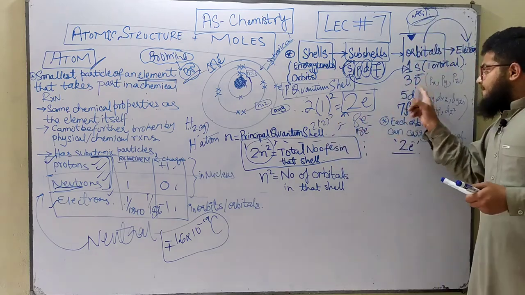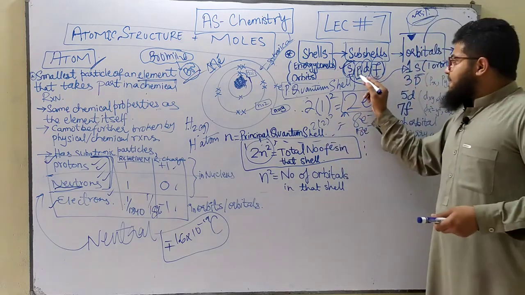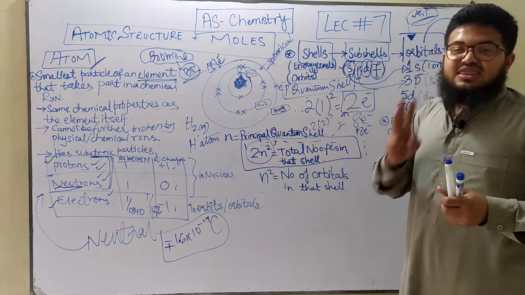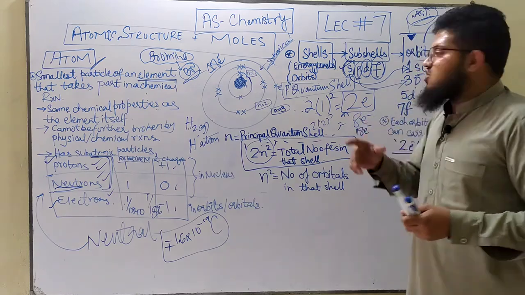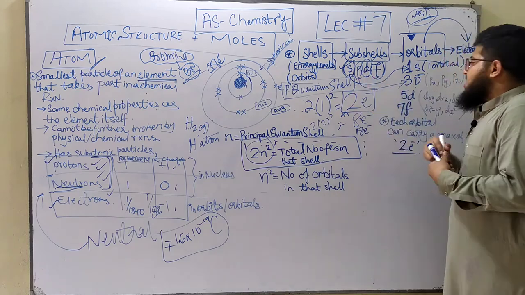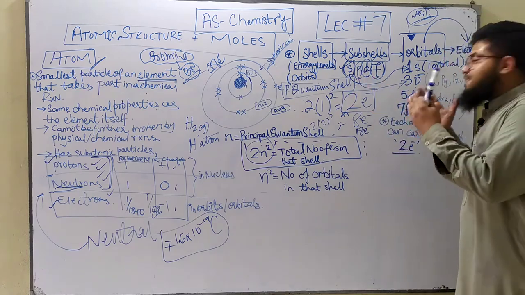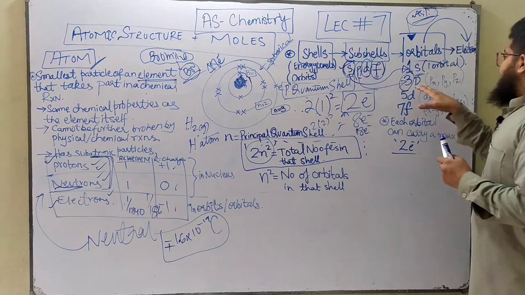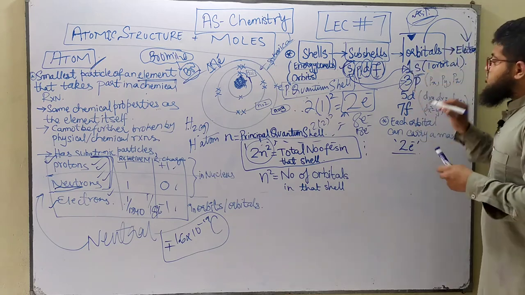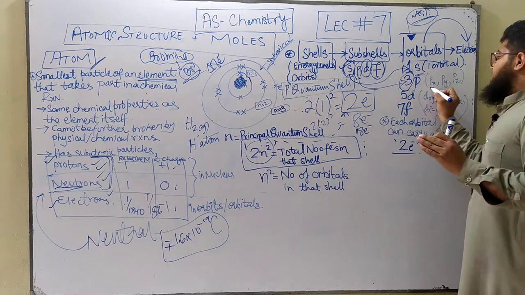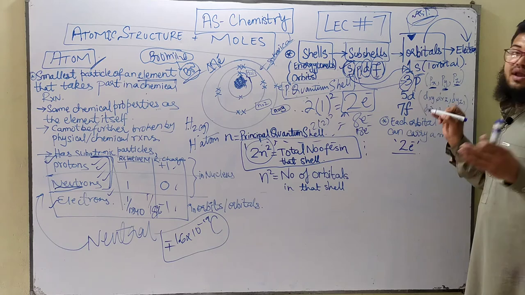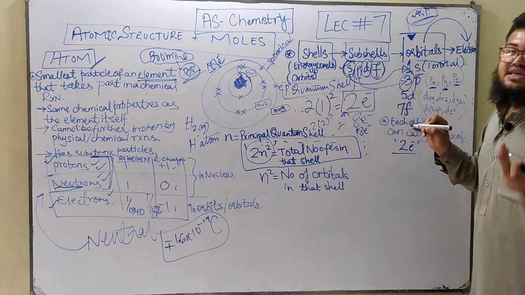Then comes the P subshell. Inside the P subshell you've got 3 orbitals, and they are called the p orbitals because they are found inside the P subshell. Each of these orbitals has a particular name. The first one is called px, the second one is called py, and the third one is called pz.